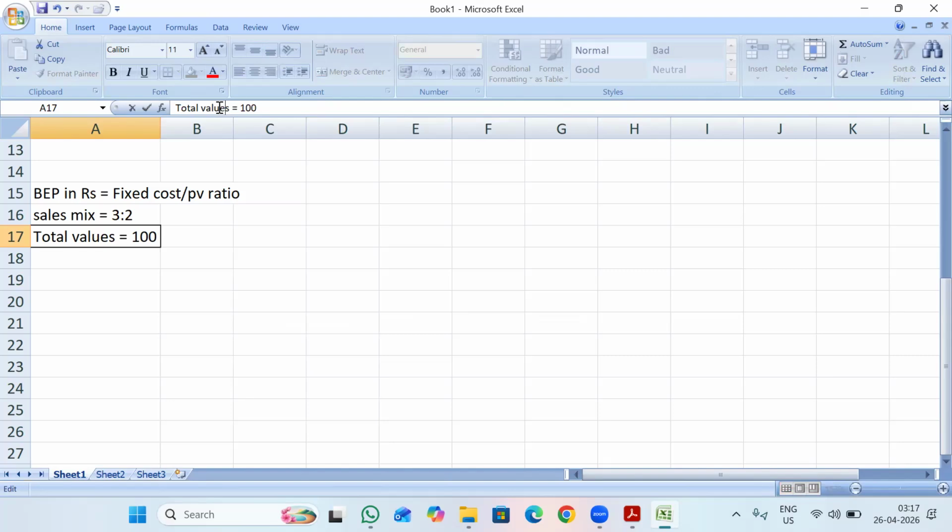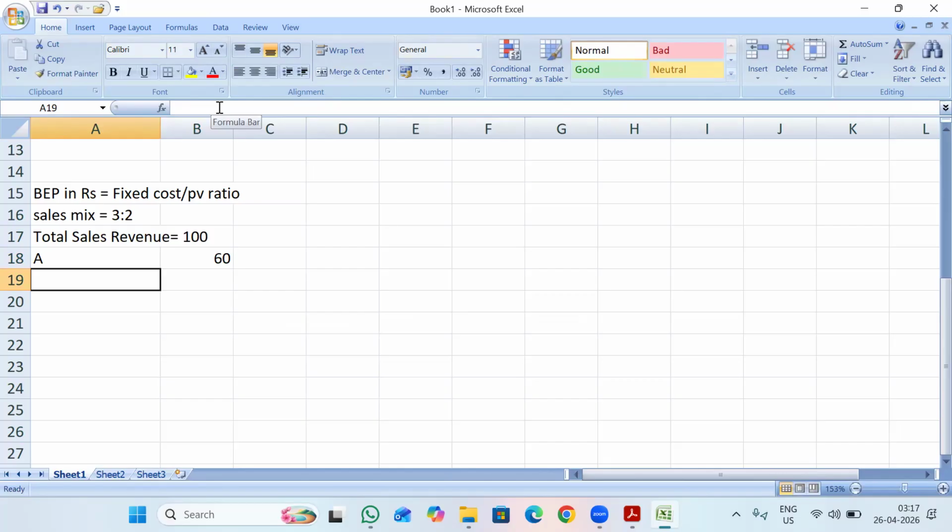So total sales value, that is revenue, or else you can assume sales revenue is 100 rupees. Then for A you will be having 100 into 3/5. That is I am splitting based on this ratio.